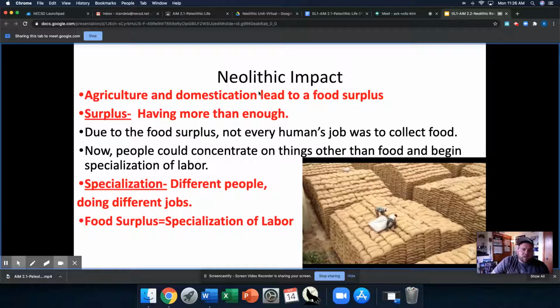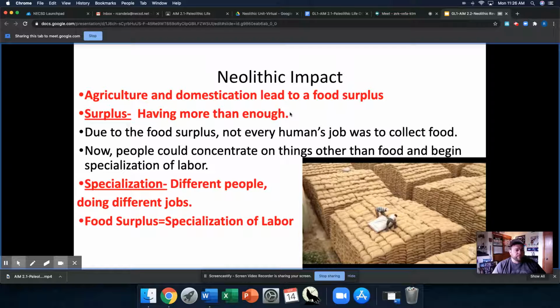Okay. Food surplus is an important thing because during the Paleolithic era, we didn't have a food surplus. Every day you were searching for the food that you needed to survive that day. And if you had a couple of days of bad luck, you were dead. Well, with the Neolithic Revolution, now we have a surplus of food, more than enough for one particular day. So if we have a rough day or two, we have reserves to go into. This had profound impacts for lifespan and quality of life in general.